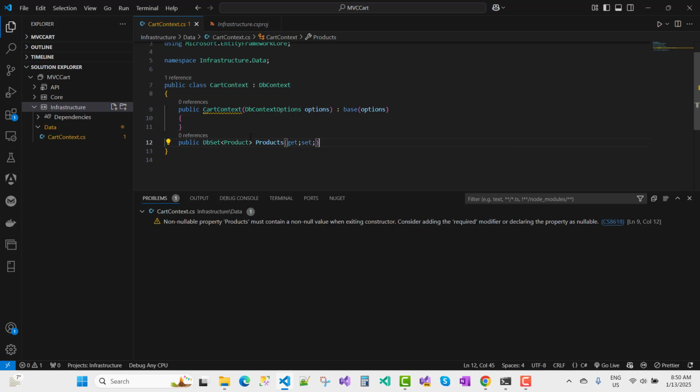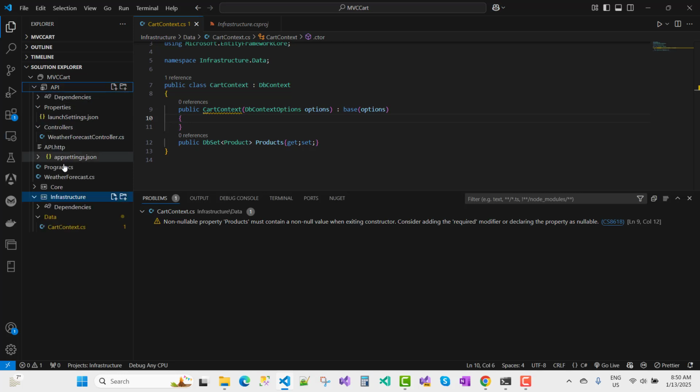Now save all. Okay, now here we have the cart controller, so cart context is there. I want to add a connection string first. The connection string is actually existing in the API project.